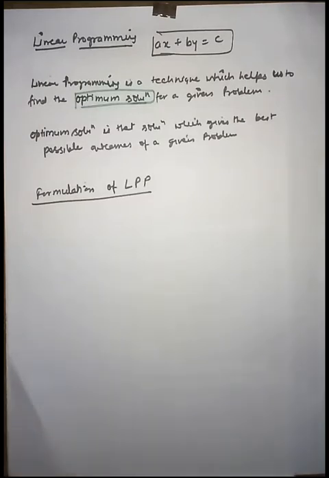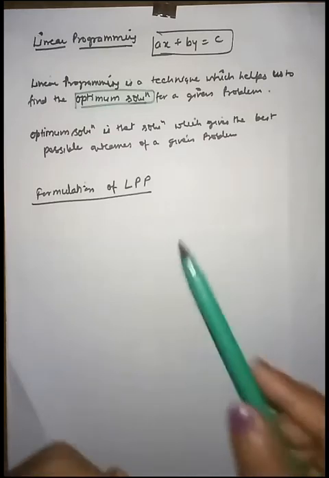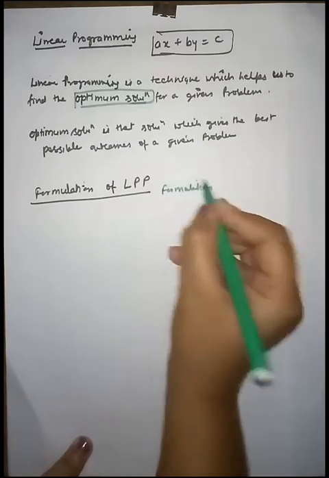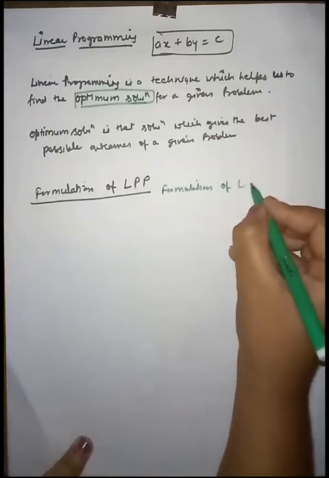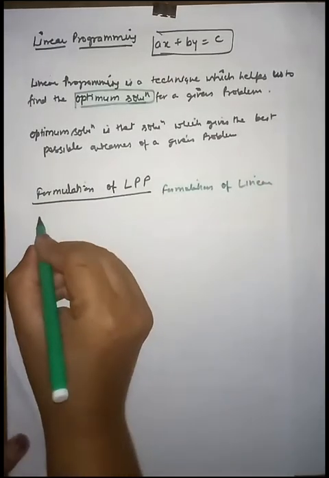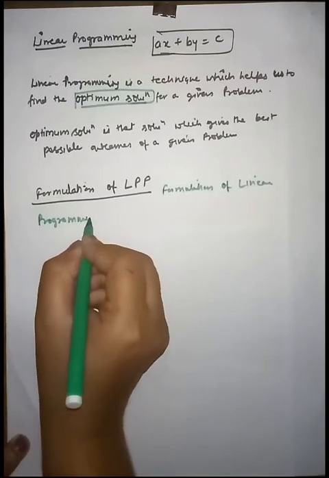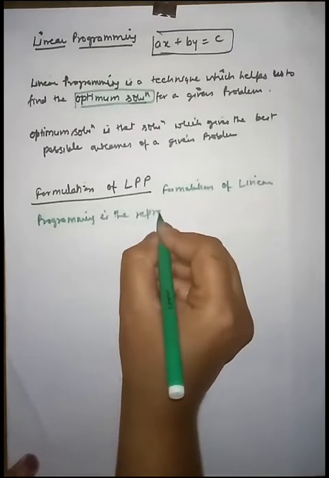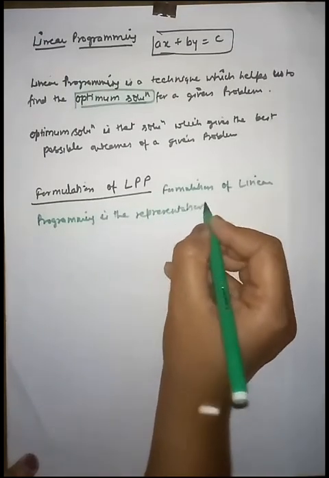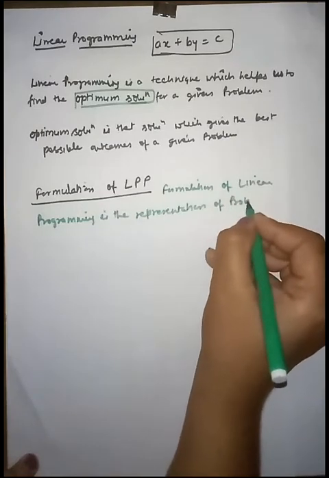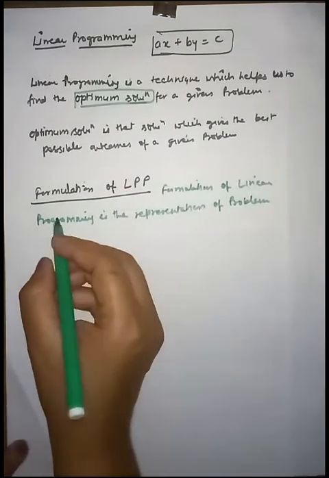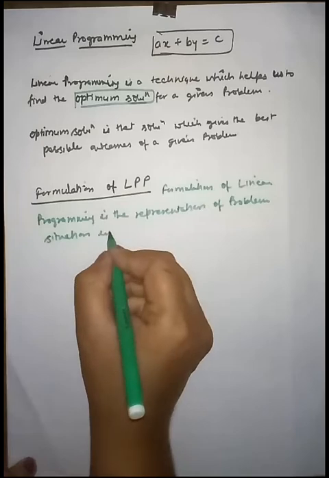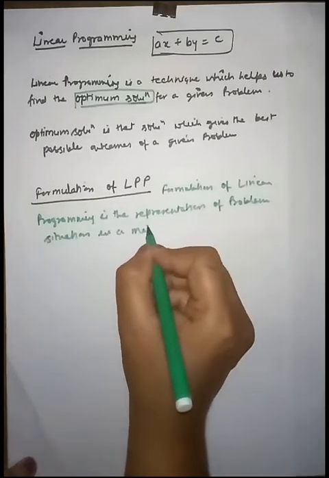So friends, formulation of linear programming is the representation of a problem situation in a mathematical form.